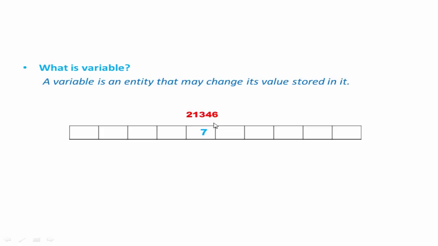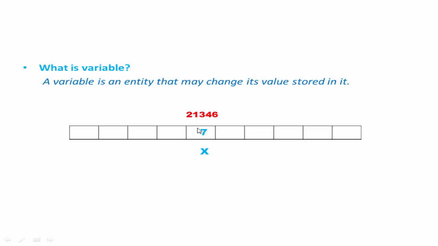That's why we give a name to this memory location. Let's give a name to this location, suppose X. So the name given to a memory location is called a variable. So a variable is nothing but a name given to a memory location in order to access it easily. So we can say X is a variable which can hold the value 7.